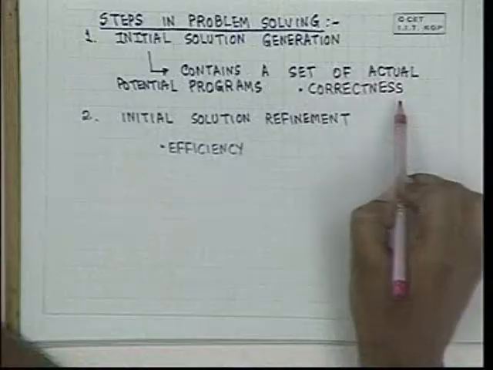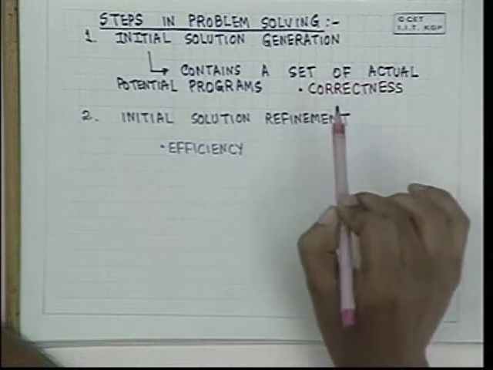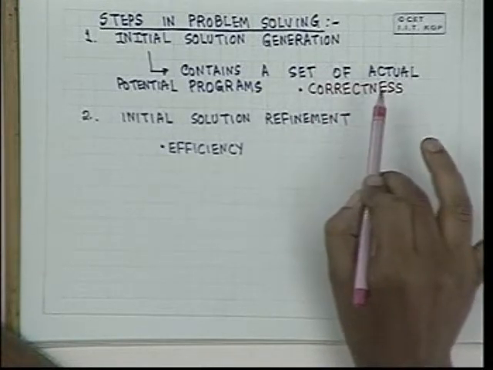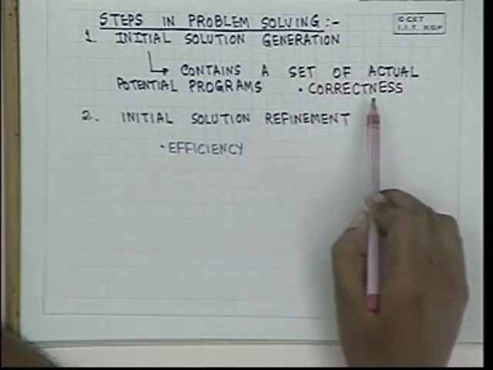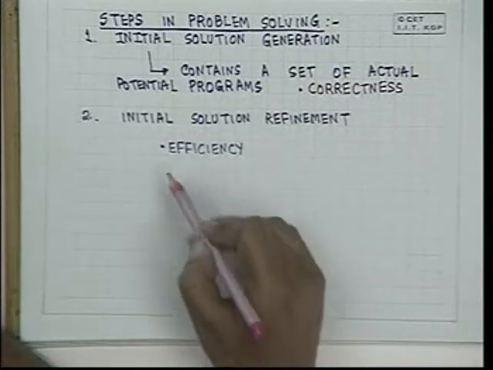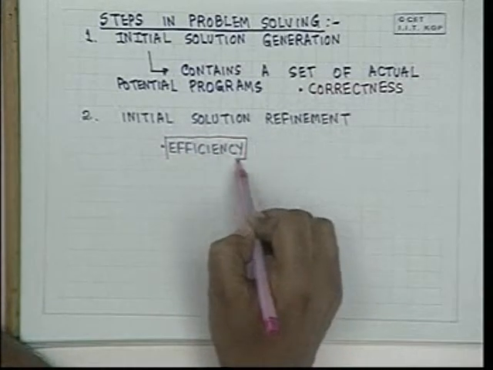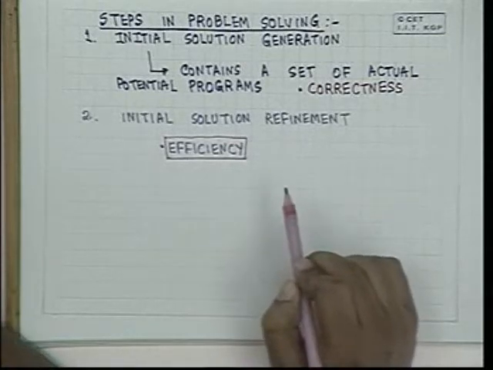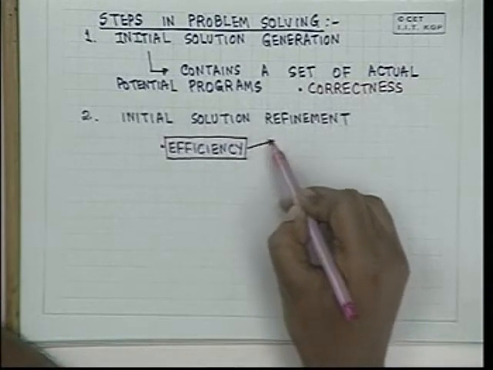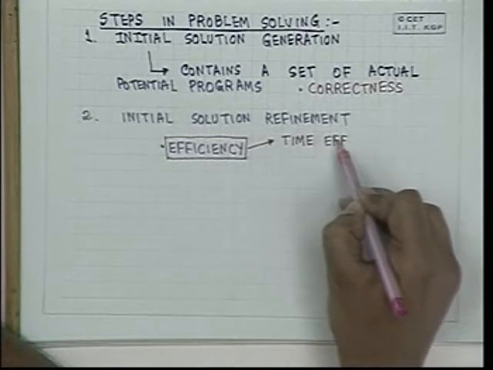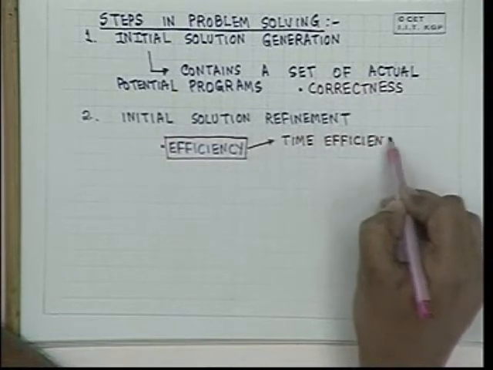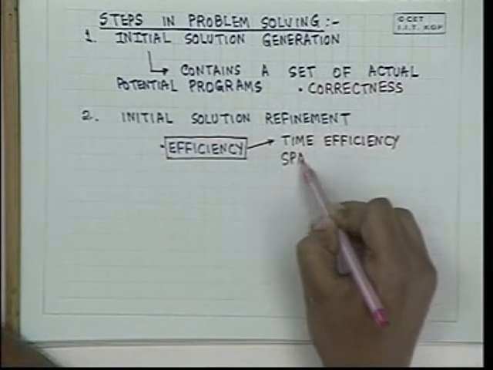Those solutions which do not generate correct answers are absolutely useless. Therefore, the issue of correctness is tested and is validated at this step first. And whenever we do a refinement, we will try to maintain this correctness. And the main issue in refinement is efficiency. Efficiency means two things. One is time efficiency, and the second is space efficiency.